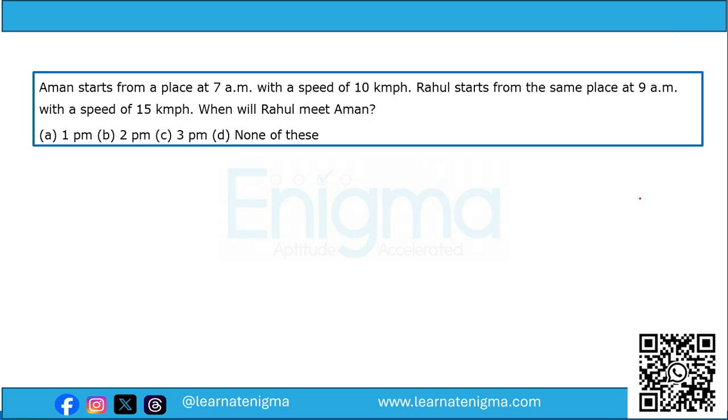Aman starts from a place at 7 a.m. with a speed of 10 kilometers per hour. Rahul starts from the same place at 9 a.m. with a speed of 15 kilometers per hour. When will Rahul meet Aman?